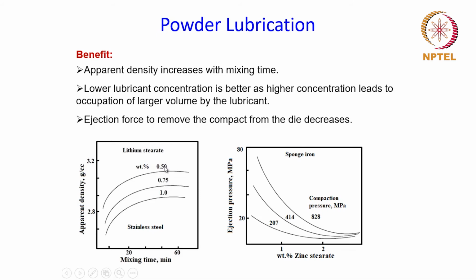And here again you can see the effect of the concentration of the lubricant. As I said, at the lower concentration level, the benefit is more, and you can see that in terms of the apparent density. And as you increase the concentration of the lubricant, the apparent density decreases. As you can see here for this stainless steel powder, where lithium stearate is used as the lubricant.